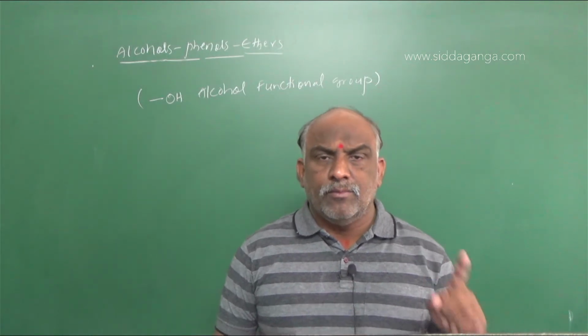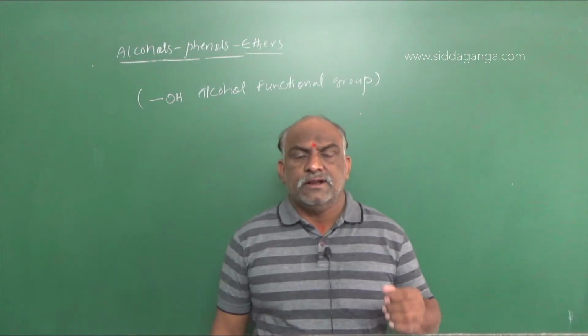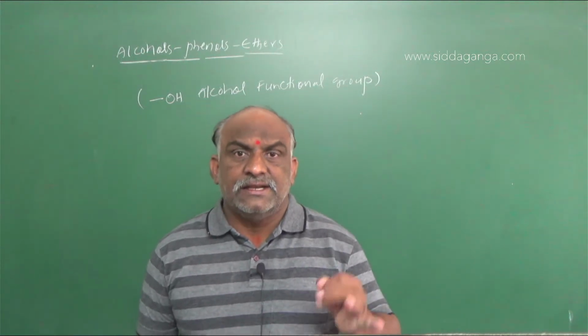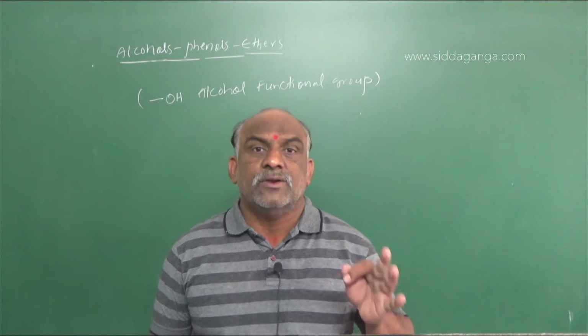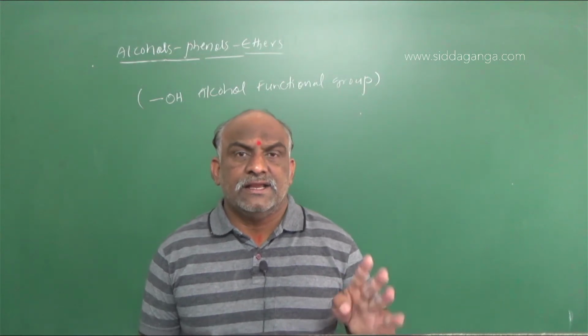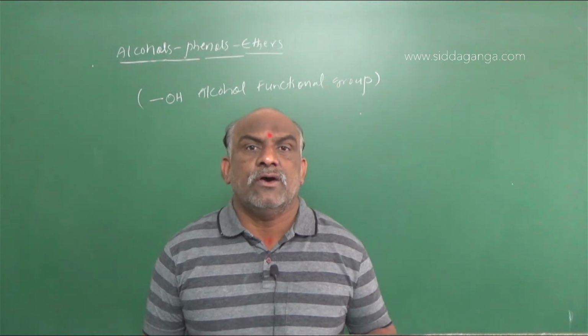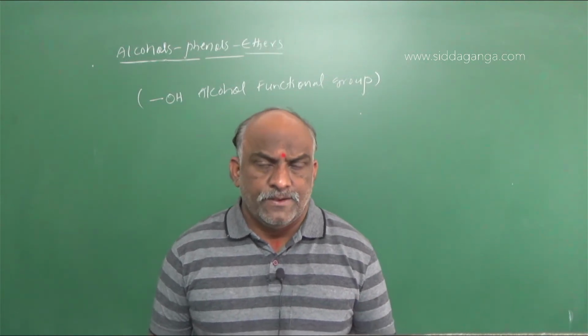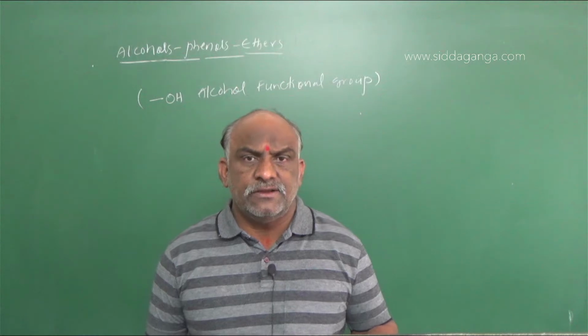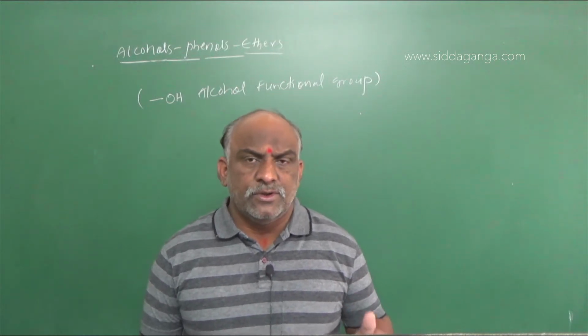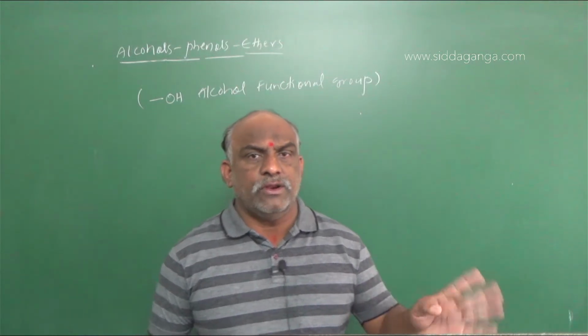Classification is based on the number of OH groups: mono, di, tri, poly.